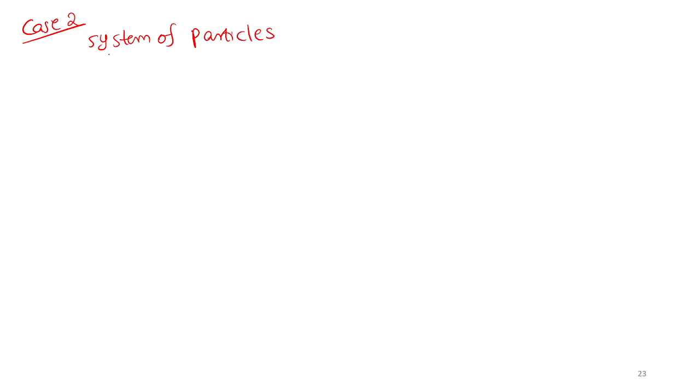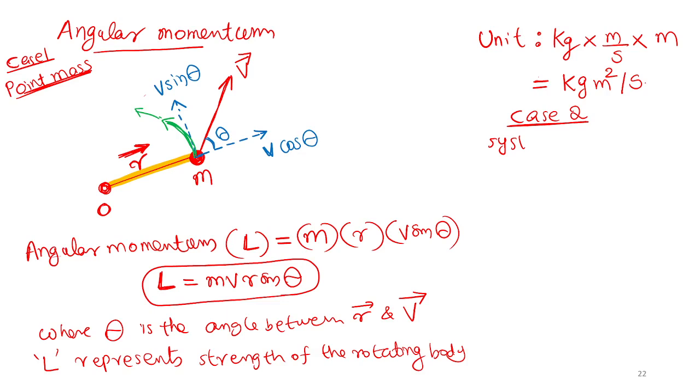Actually, proper derivation is not given in the textbook, but I will show it in a simple way, so you will get the concept strong. So, system of particles. I discussed the angular momentum of a point mass, which is rotating.